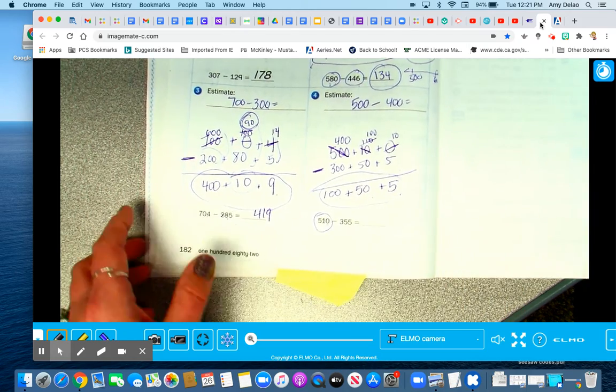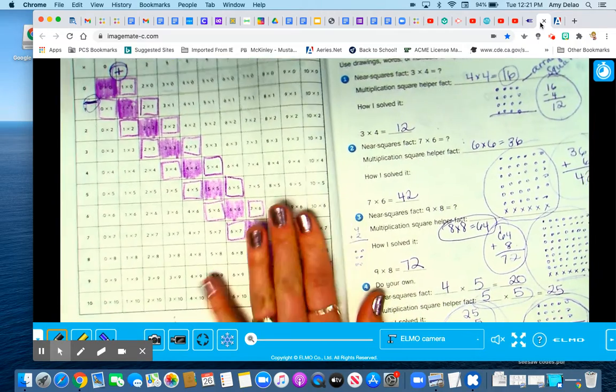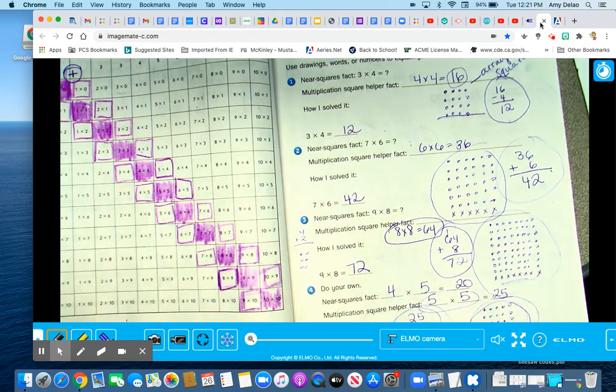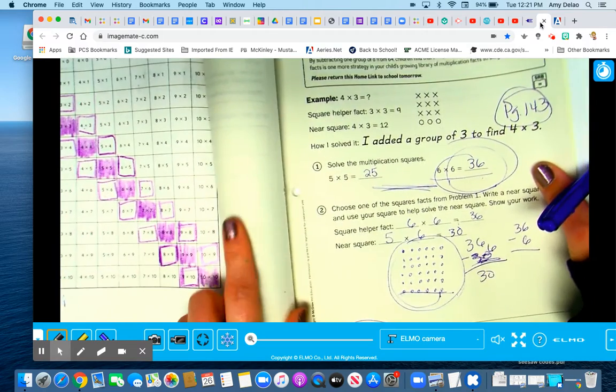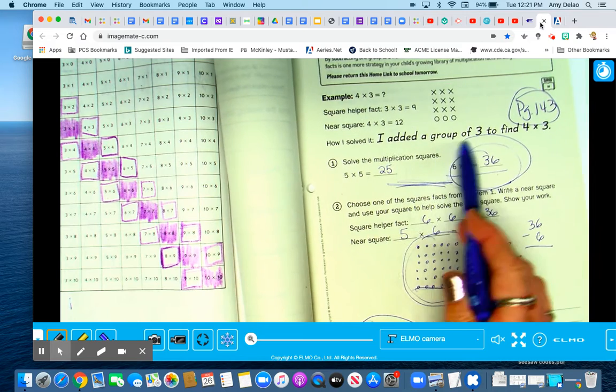Okay, all right. Now the home link. Oh, I didn't mean to close that. Sorry about that. Have this out. This has to be out with you when you do the home link. Home link must have it up. So this is just an example.